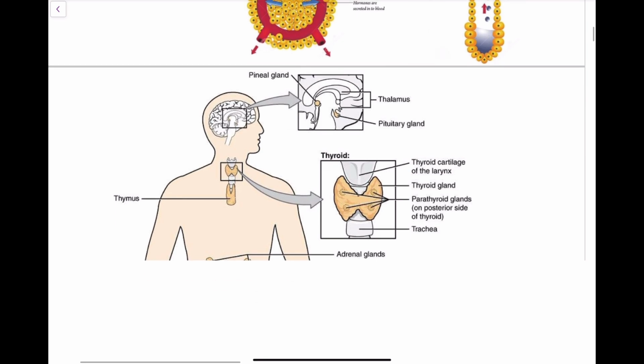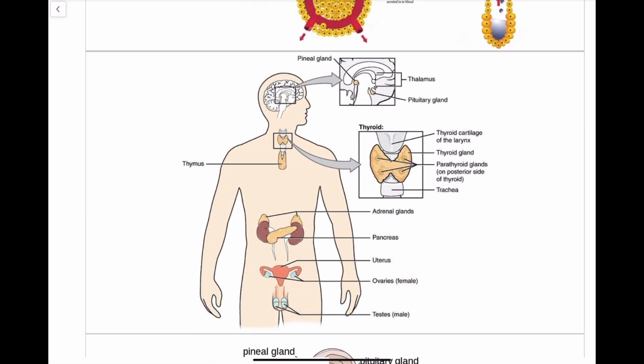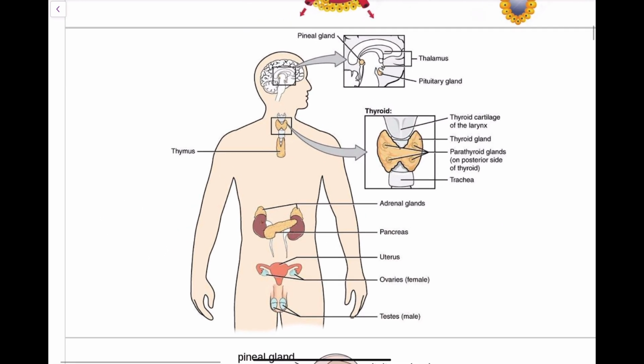So the final slide here, nice short one today, is us looking at the different endocrine glands around the body, the different endocrine organs. The first one that we are going to learn about throughout the year is the pineal gland, and I'll circle the pineal gland in yellow up the top here right now, and I'll highlight its labeling for you. The pineal gland is found in the brain, and the pineal gland is responsible for the release of the hormone melanin.